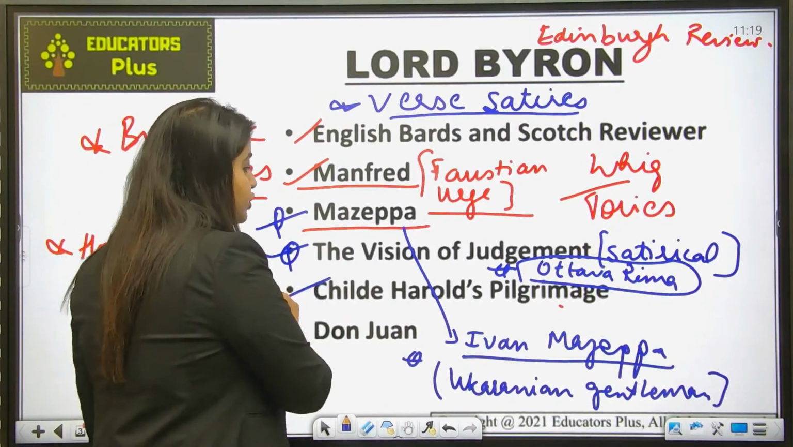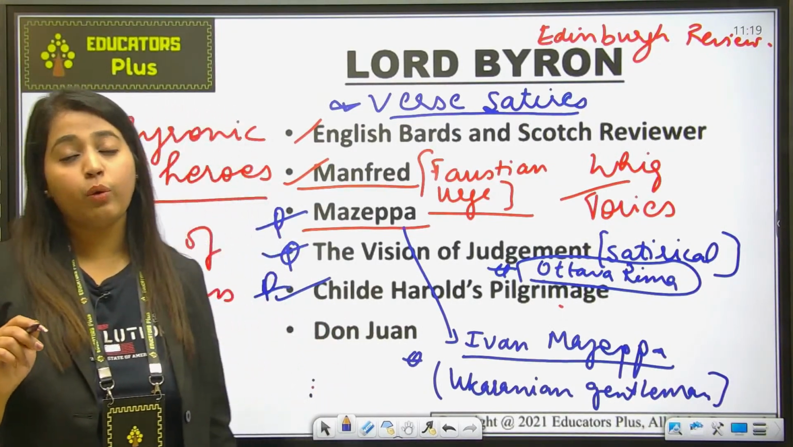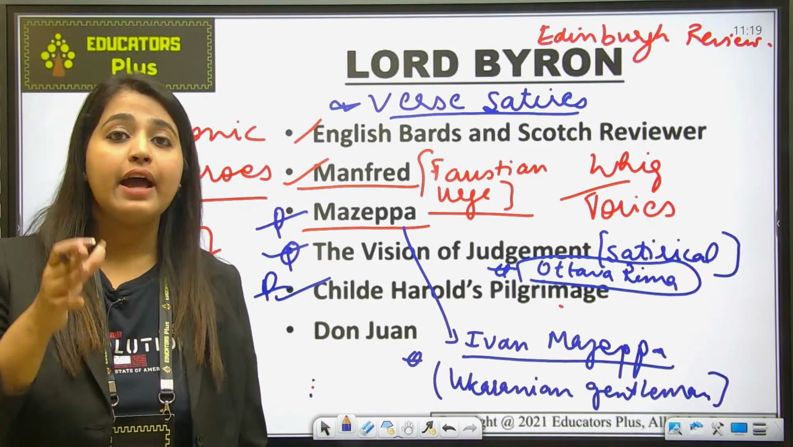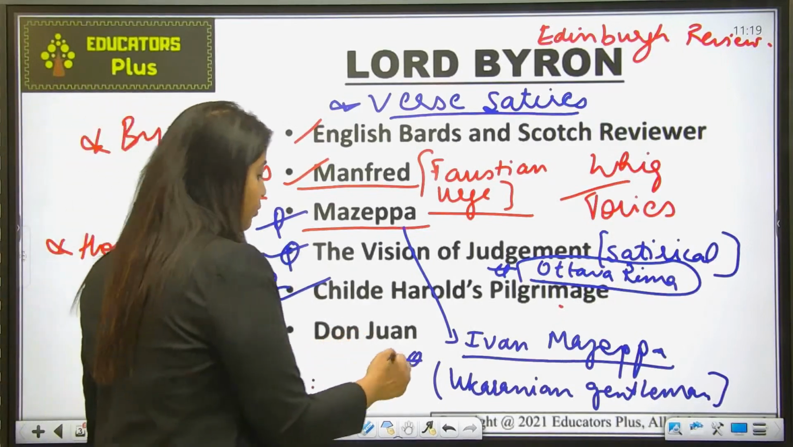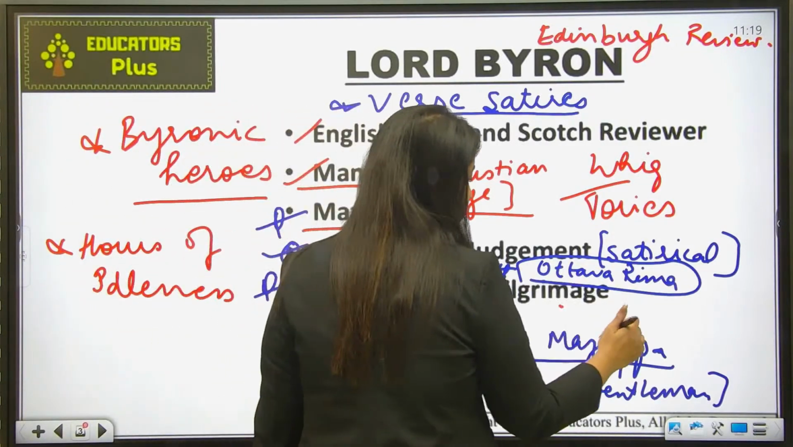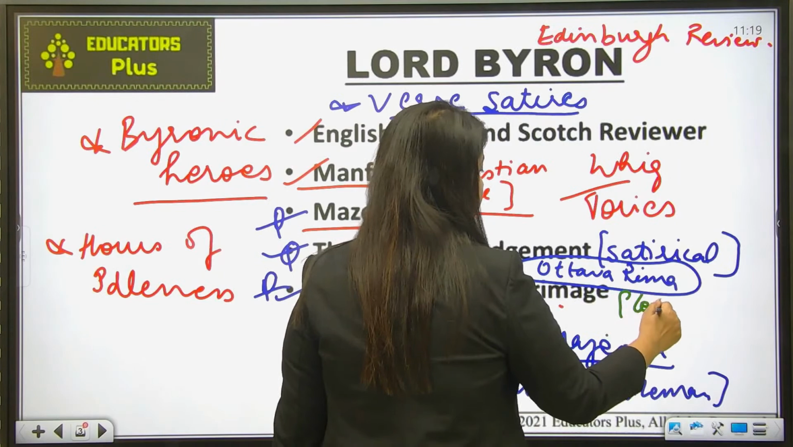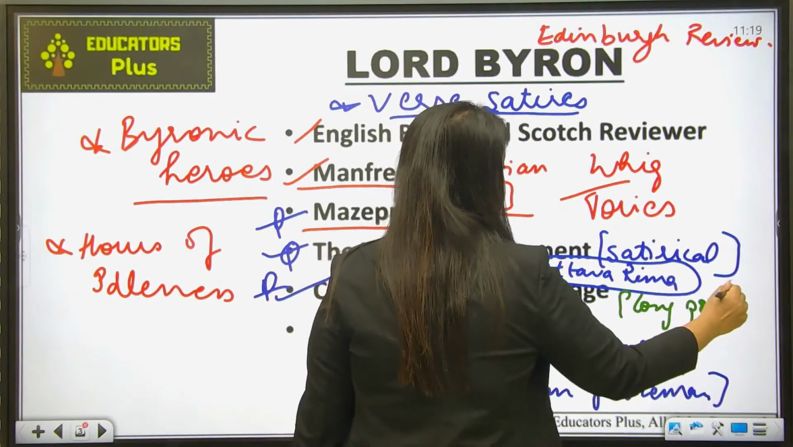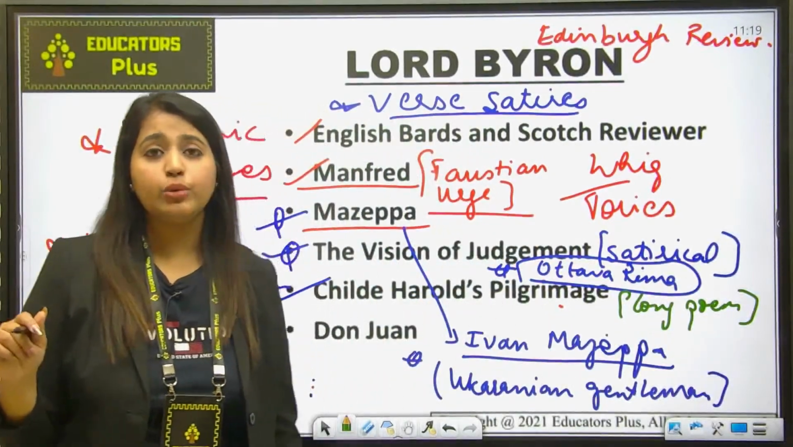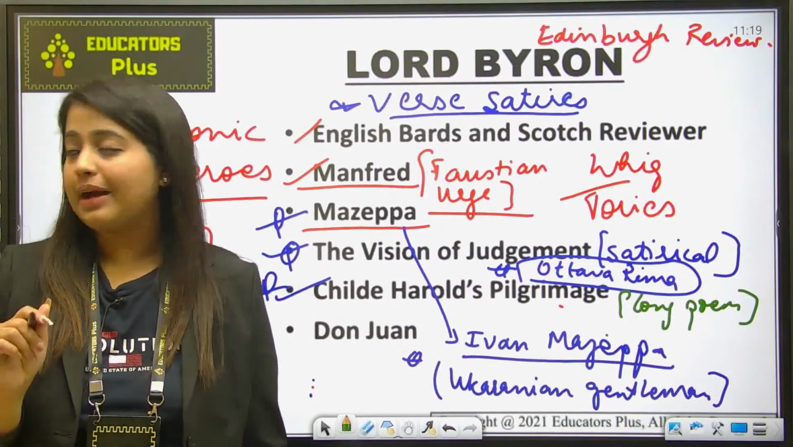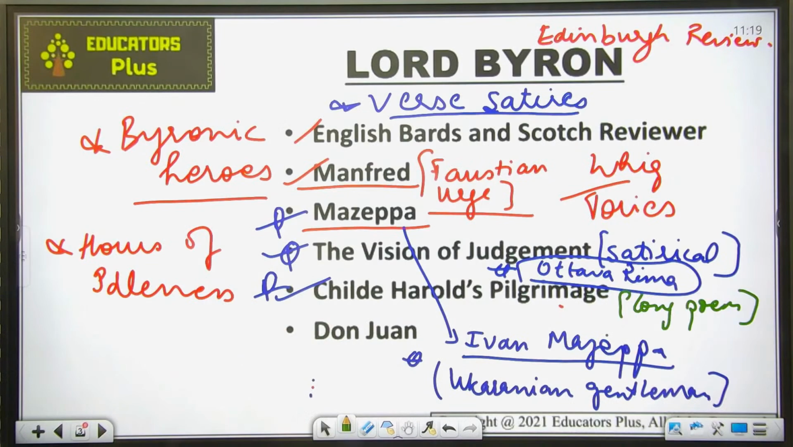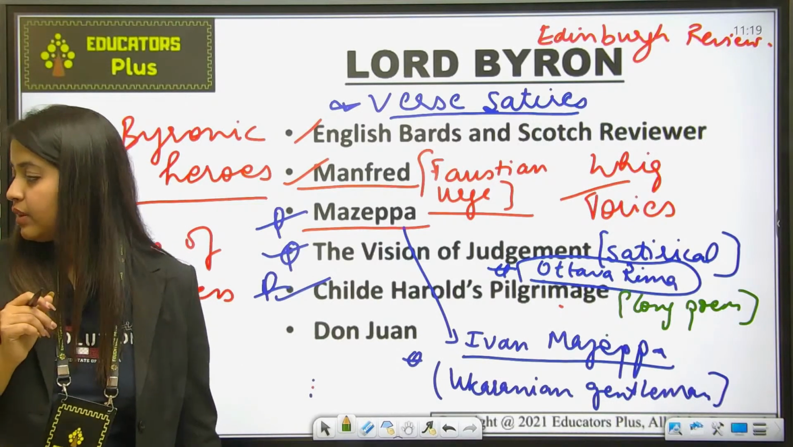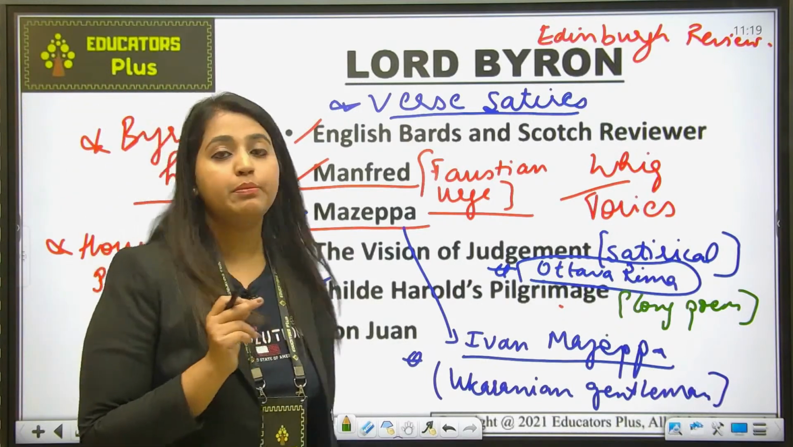Okay, so this was a work written by Robert Southey. Now next is Childe Harold's Pilgrimage. इससे भी आपके questions आते हैं, ठीक है. So Childe Harold's Pilgrimage is also a poem, and what kind of poem is it? It is a long poem, written in 4 cantos. ठीक है, कितने कांटों में लिखी गई है? In 4 cantos this poem has been written.